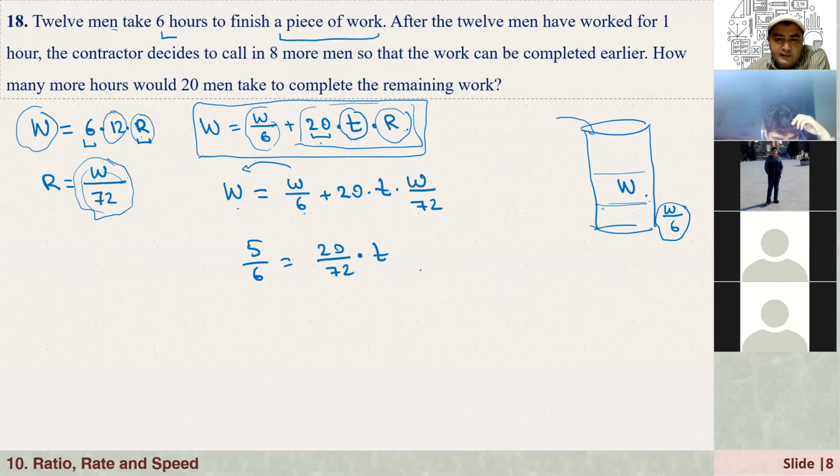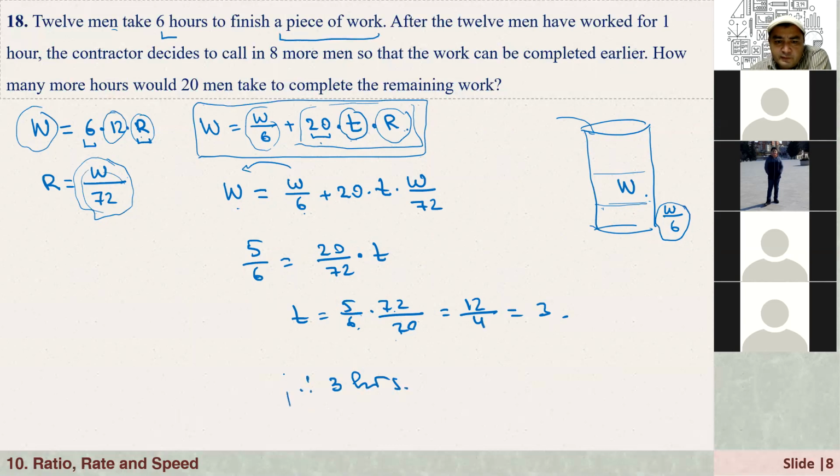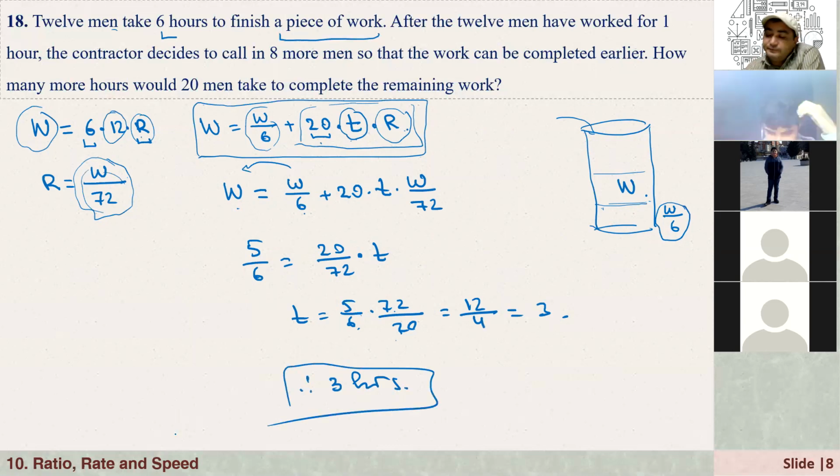times T. Now from here, what is T? T equals 5 over 6 times 72 over 20, which is equal to 72 over 6, that's equal to 12, and 20 over 5, that's equal to 4. So that's equal to 3. So that means that the question is, how many more hours would 20 men take to complete the remaining work? It takes only 3 more hours to complete the work.